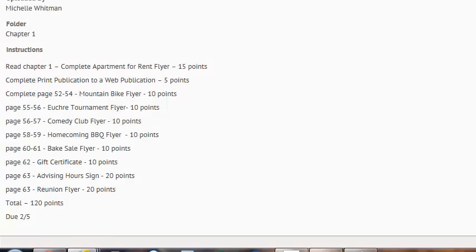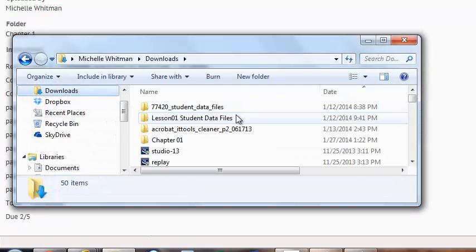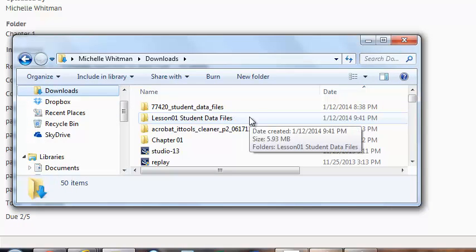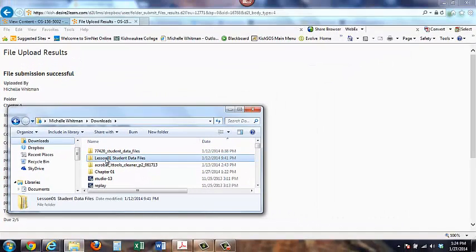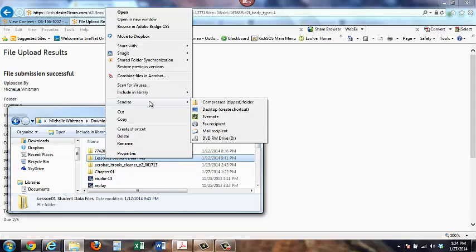Now let's really quickly just go over how to zip a folder again. So if I were to zip a folder, let's say I had a bunch of files I wanted to send all together. Let's say this file was what I wanted to zip together. So I'm going to click on that folder. I'm going to right click it. So I left click it to make it blue, then right click it, and then go on up to where it says Send to Compressed Zipped Folder.